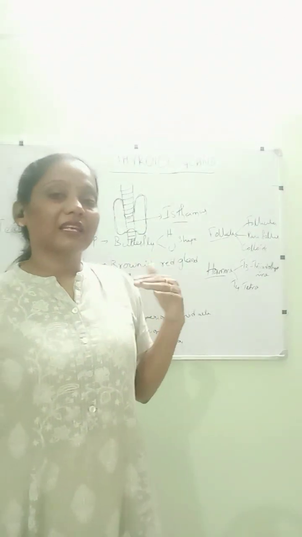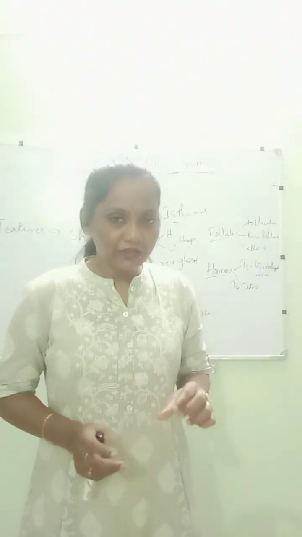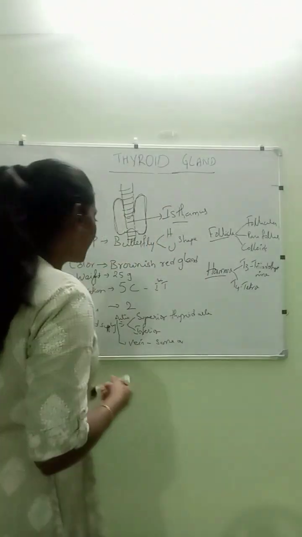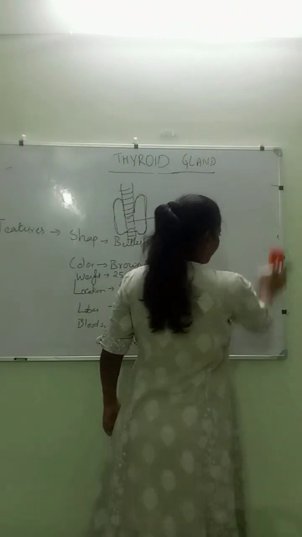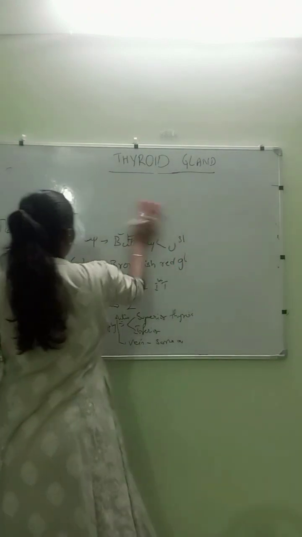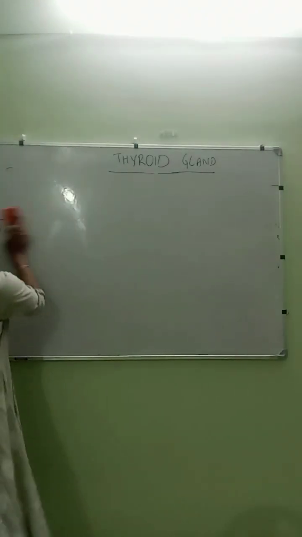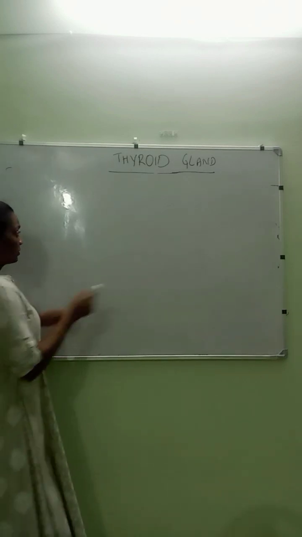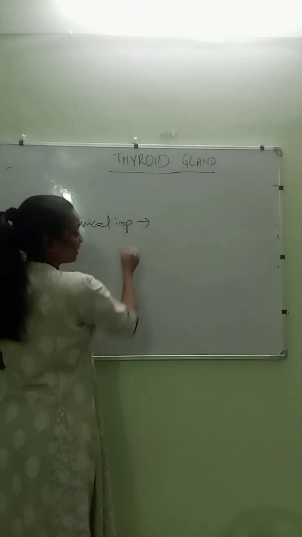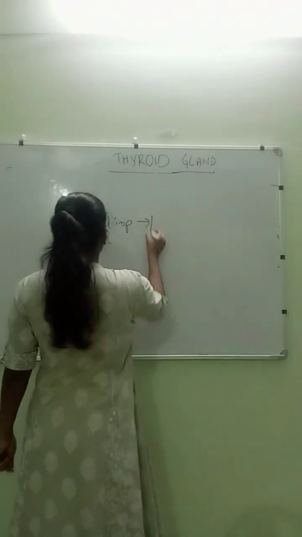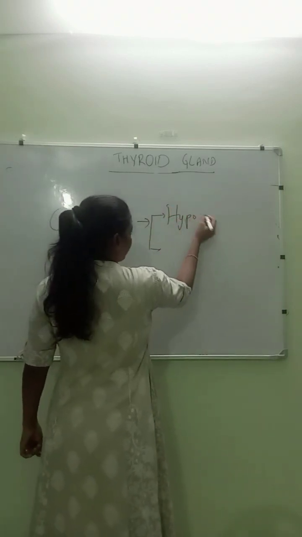So when thyroid levels are increasing, the condition we call hyperthyroidism. The levels are increasing. So, clinical importance. I have already listed out the functions, and I am just giving you the clinical importance because the words are a little tough. So that is a very important thing you need to understand: hypothyroidism and hyperthyroidism.